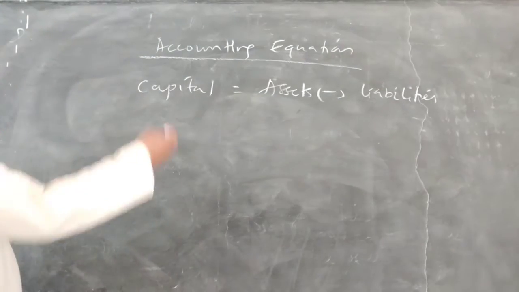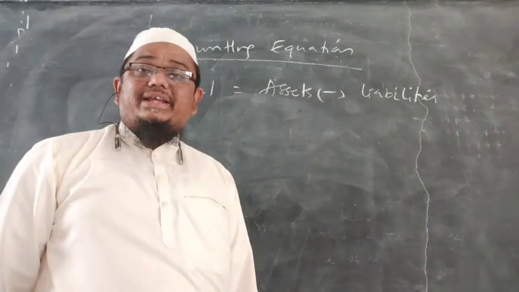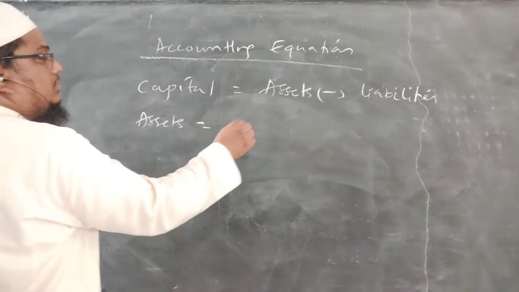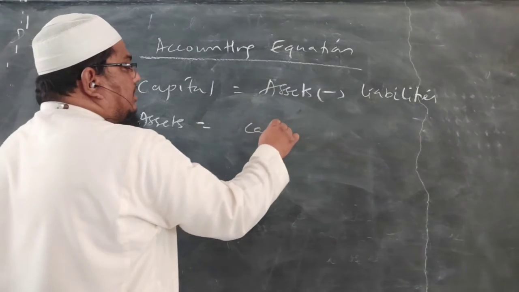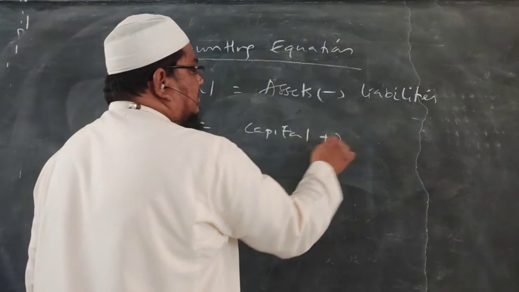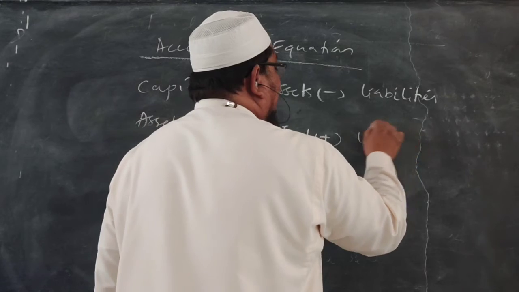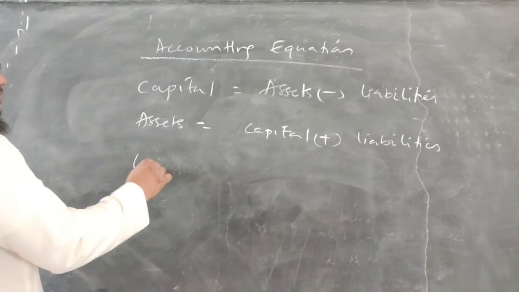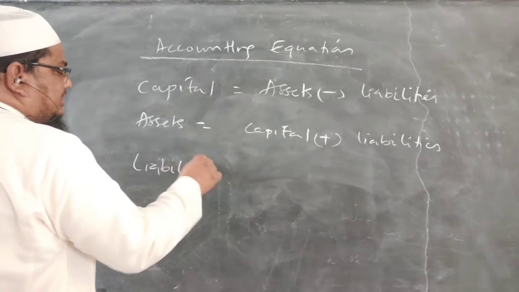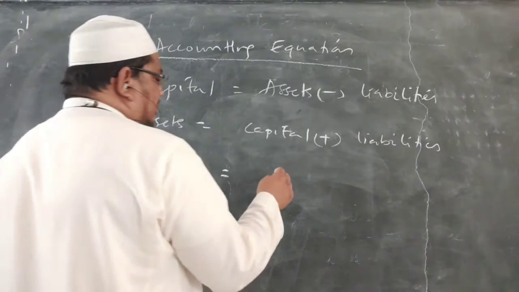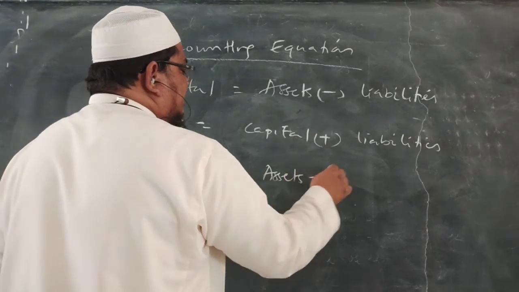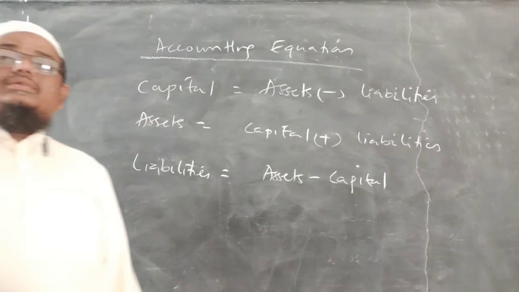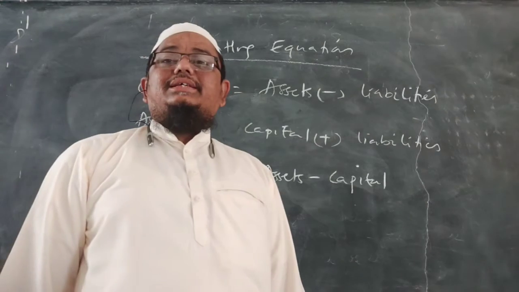At the same time, assets is equal to capital plus liabilities. And liabilities is equal to assets minus capital.